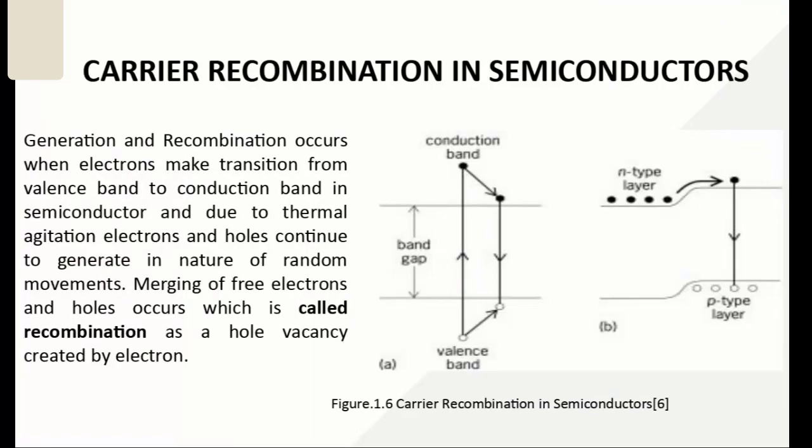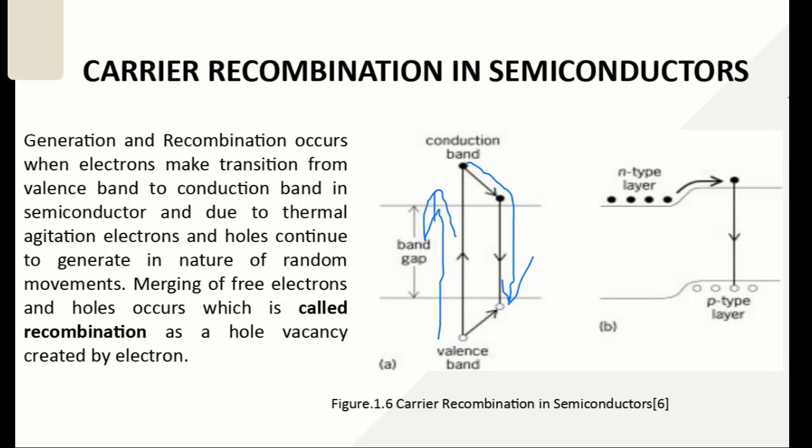And we know that if you have not applied any electric field, there is a possibility that these electrons and holes recombine again, because they are moving in random directions. When no biasing is applied and they move randomly, they can recombine or go back to the ground state. Charge recombination also takes place.